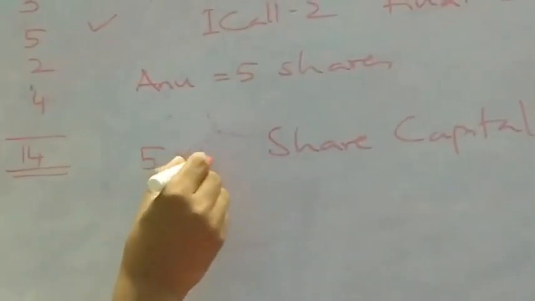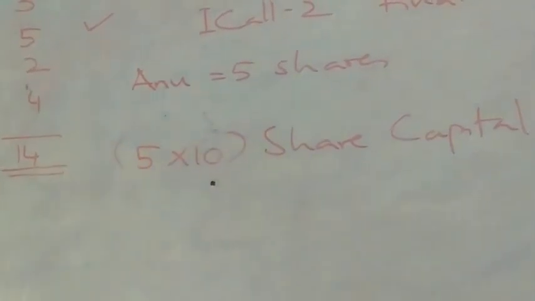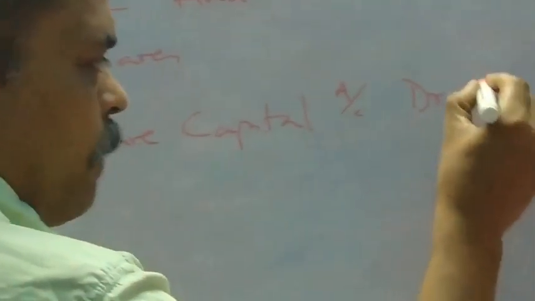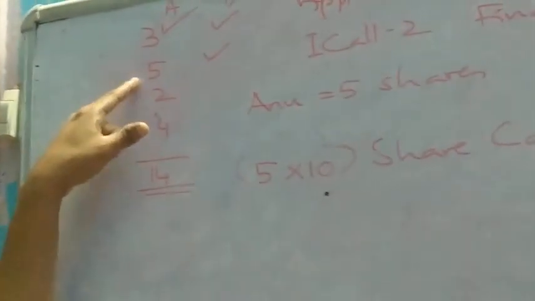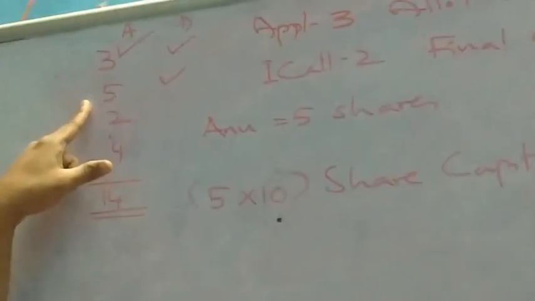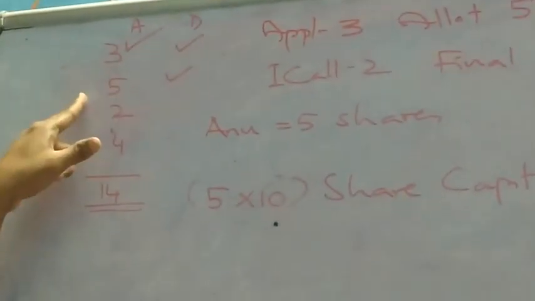Carefully see the calculation. 5 shares are there, 10 rupees the value, amount will be 50. Then you see, Anu did not pay the premium money because premium is included in the allotment. She did not pay the allotment, that means automatically she is not paying the premium.